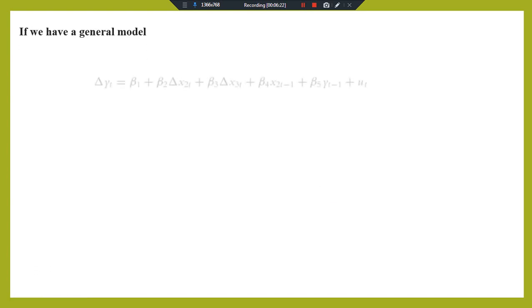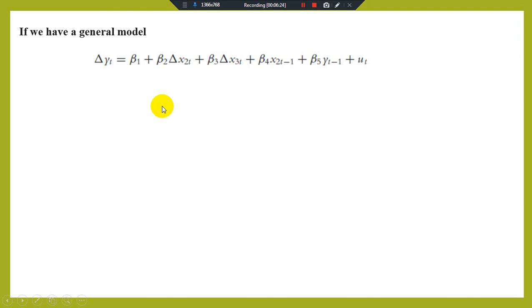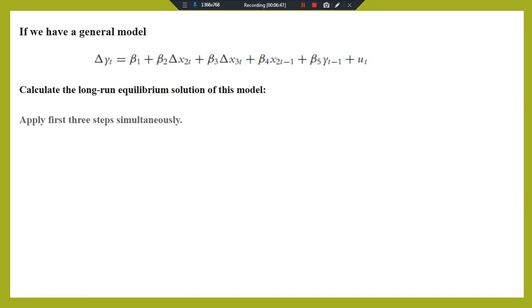Like if we again have a general form of the model, and now we are applying all the steps involved in a static equilibrium model for the removal of the autocorrelation. Okay, calculate the equilibrium solution of this model. If we have a general model, and we have to calculate the long run equilibrium solution of this model, we apply the first 3 steps simultaneously.